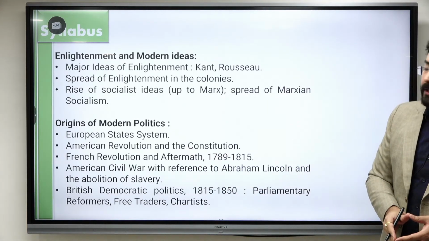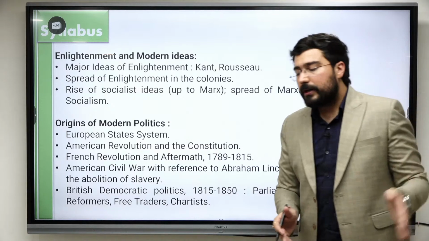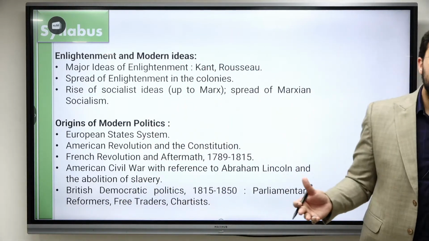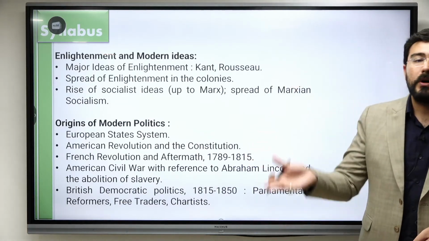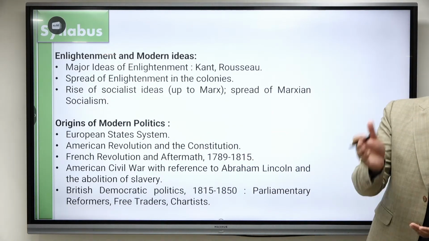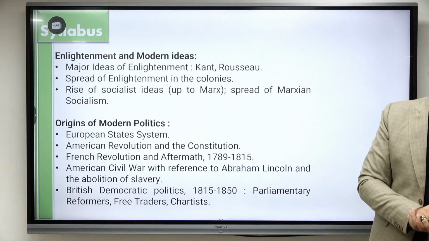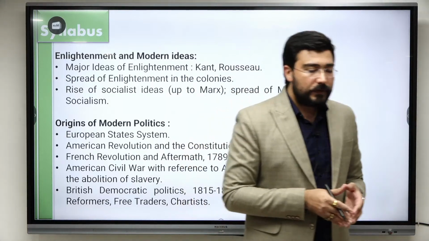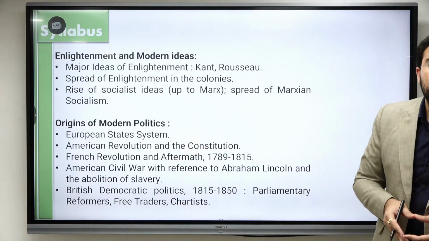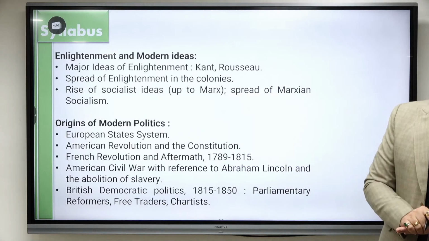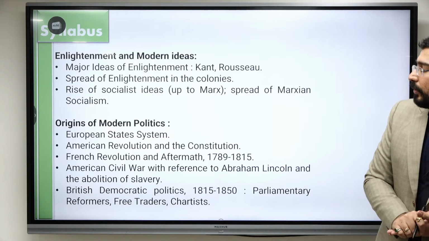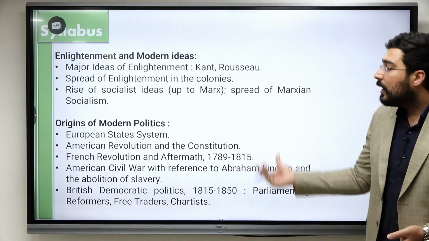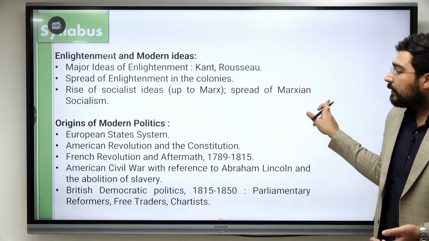Along with this, the world is divided into two worlds, the old world and the new world. The old world is Asia and Europe. The new world is where people settled during the Middle Ages, and that is America. A revolution started there. Some colonies were created, 13 to be precise. By the middle of the 18th century, they started a revolution against their colonial power, Britain, and that's how we see the beginning of the American Revolution. We have also discussed that. Then we have discussed the Reform Act.